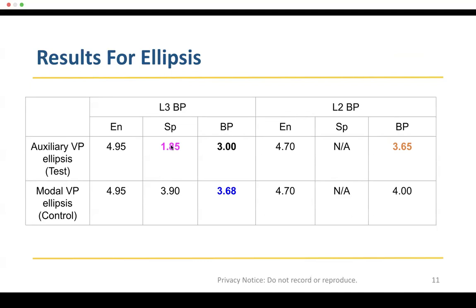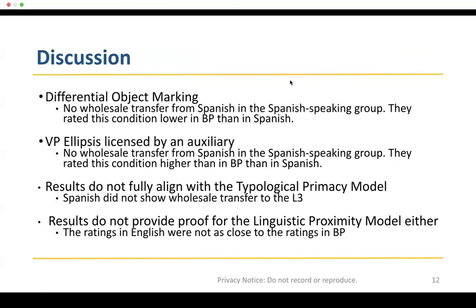They rated the sentences over a point higher than those in Spanish, suggesting that they do not fully apply Spanish rules to BP. Moreover, the participants without Spanish also rated auxiliary VP ellipsis rather high, as seen in orange, showing again that Spanish wholesale transfer cannot account for this pattern of results. For our discussion, when we look at our 2 experimental conditions, differential object marking and VP ellipsis licensed by an auxiliary verb, we can conclude that there is no wholesale transfer from Spanish among our Spanish-speaking participants. They rated the DOM in Portuguese lower and sentences with auxiliary ellipsis in Portuguese higher than they would in Spanish.